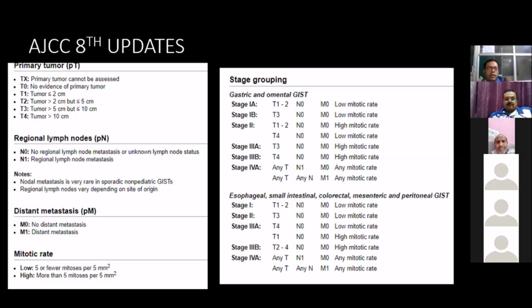One is gastric and omental. They are less virulent. So as you can see, up to T4 size with the low mitotic rate, it is included in stage 2. Whereas if we see for esophagus, small intestine, colorectal, mesenteric, and peritoneal GIST, even in a T1 lesion, if there is a high mitotic rate, they will directly jump to stage 3. So there is stage advancement in this type of group. They are more virulent if they have a high mitotic rate. So this new update is important and should be remembered.